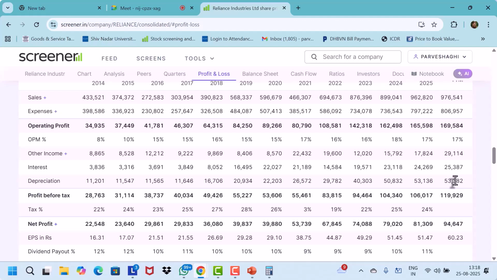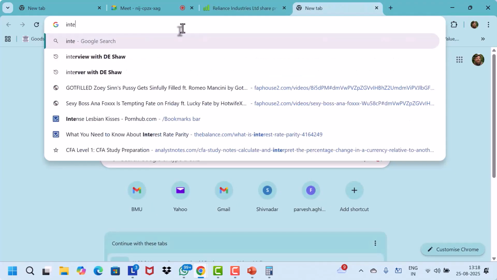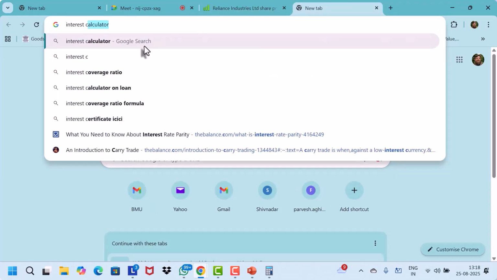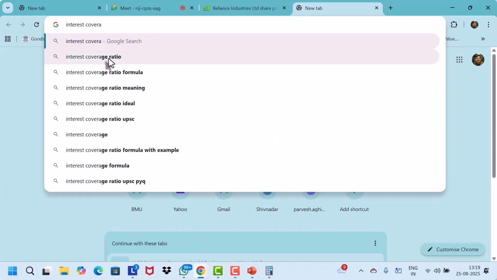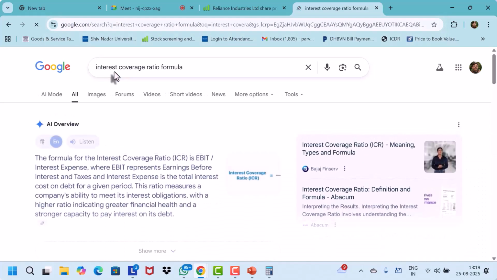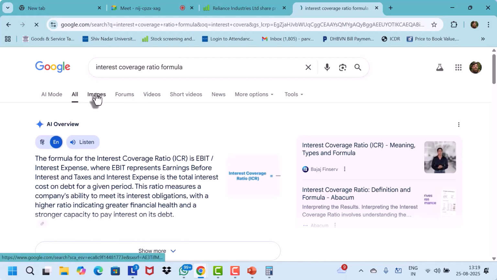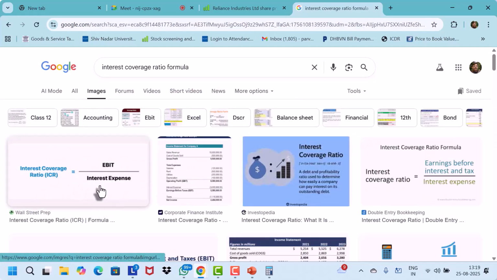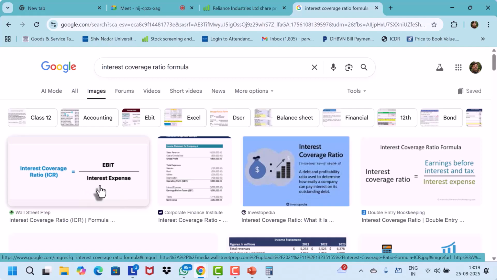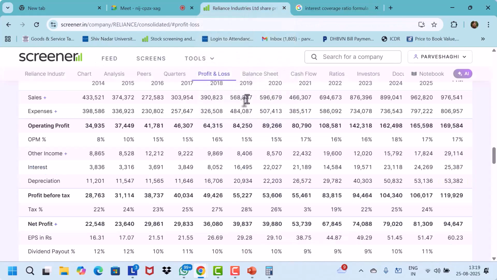The formula for calculating the interest coverage ratio, if you just go to the formula and search interest coverage ratio formula. So what is the formula here? Can you see, Srishti? Yes, sir. It is earnings before interest and tax, divided by interest expense. So we go back here. Okay, so what is the profit before tax? It is this. So we have to add interest and depreciation. So if we add, we'll get EBIT.